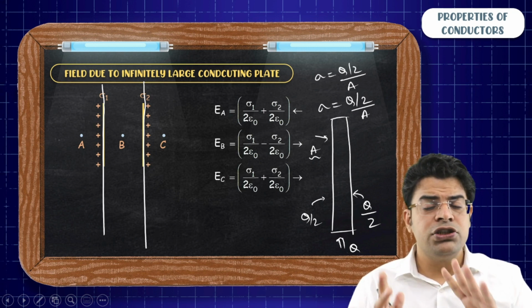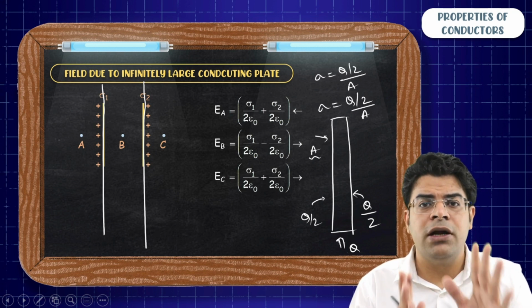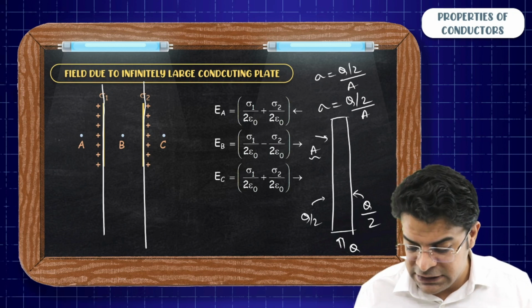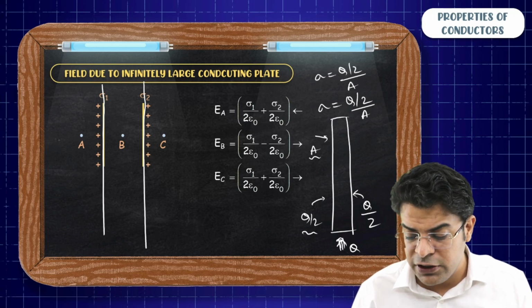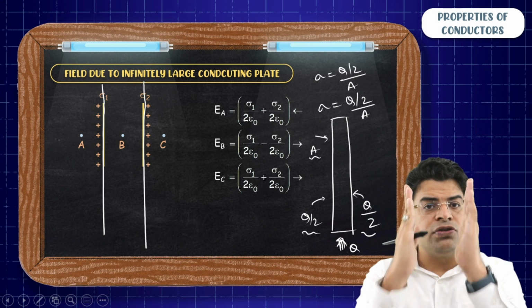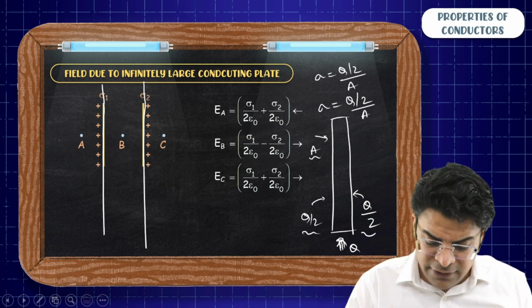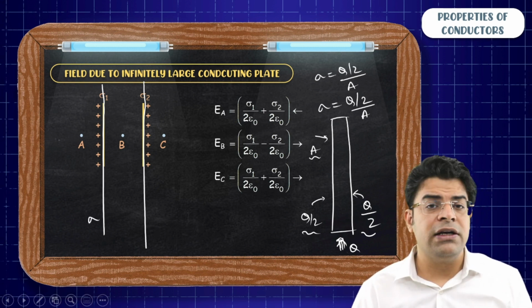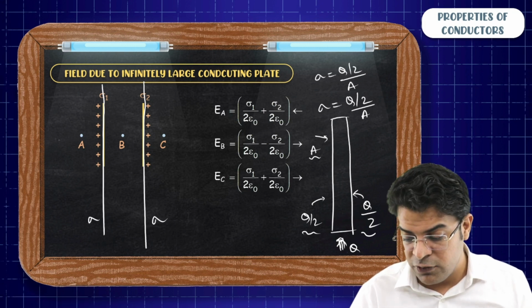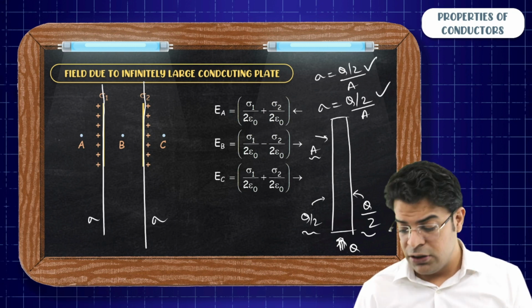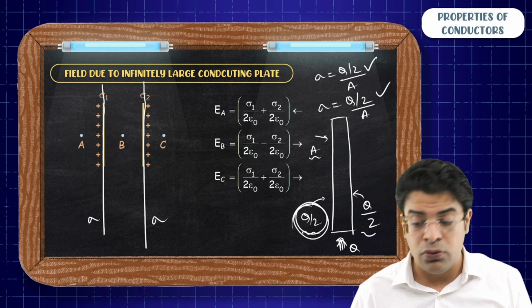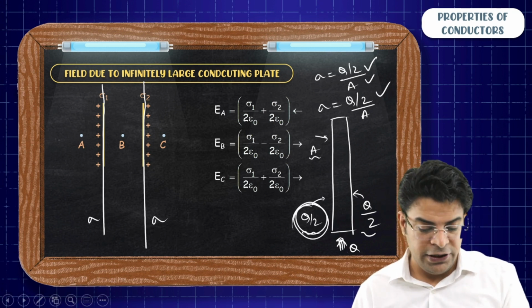Now, if there is no external electric field and no other plate present, whatever charge is given to the plate gets equally distributed on the two surfaces because of symmetry. So on the left surface, whatever you get the charge per unit area, you get the same for the right surface, which will be nothing but the total charge given divided by 2 divided by the cross-sectional area.